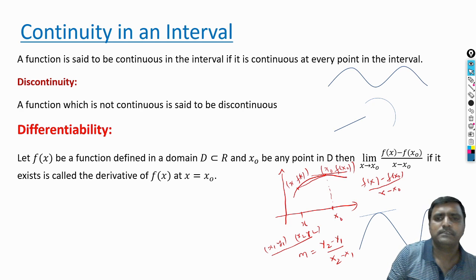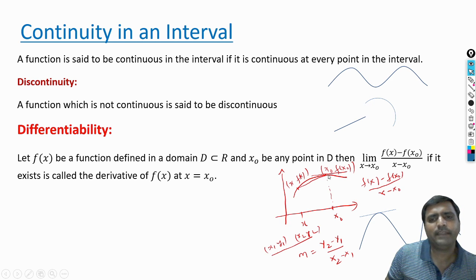So what does this mean? When you take f of x minus f of x naught by x minus x naught when x tends to x naught, it gives the slope of the curve at x naught. If that value exists, the slope of the curve exists at this point, which means it is possible to draw a tangent at this point, and then we can calculate the slope.